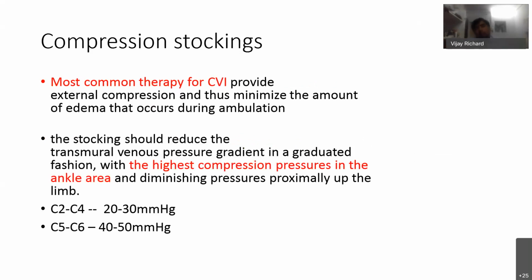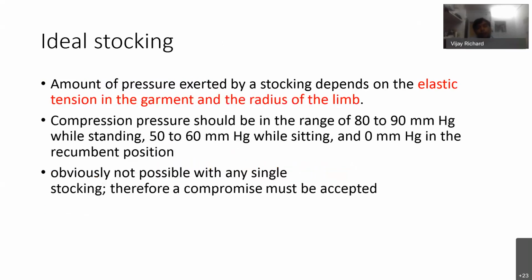In the C classification, C2 to C4 should be 20 to 30 millimeters of mercury, and in C5 to C6, it should be 40 to 50. The ideal stocking compression pressure should be in the range of 80 to 90 while standing, 50 to 60 while sitting, and 0 in the recumbent position. But this is not possible.